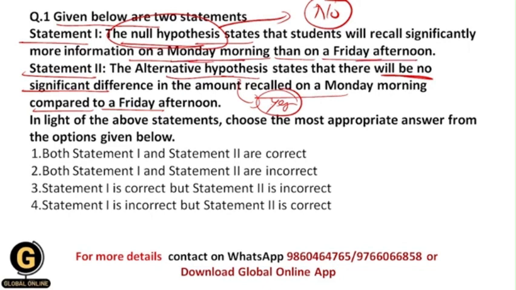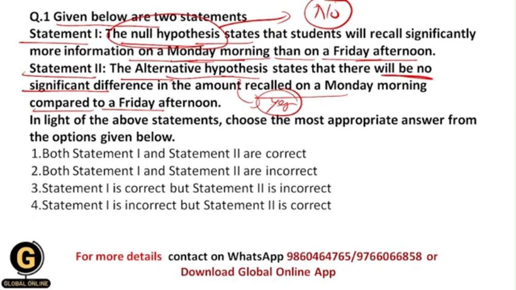So there is a difference between the information grabbed by the student on a Monday morning and on a Friday afternoon. But in the alternative hypothesis, they have stated that there is no significant difference between these two things, and that's why exactly opposite statements have been stated over here.